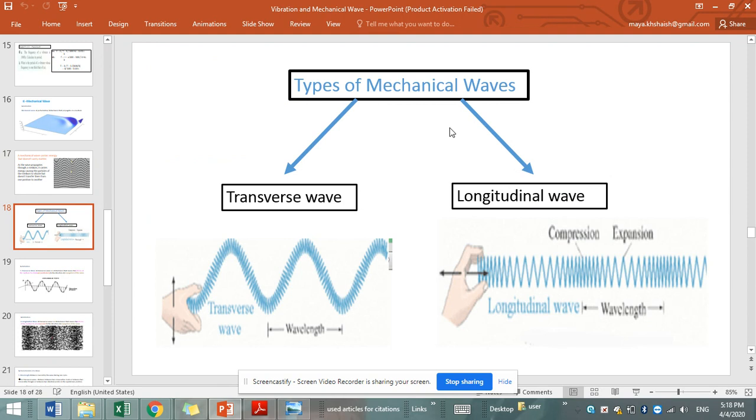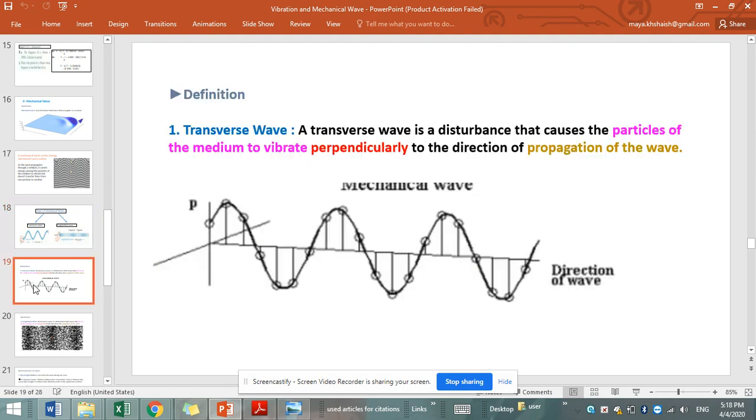Types of mechanical waves. The mechanical waves are classified into two types: transverse waves and longitudinal waves. Let us define the transverse wave. A transverse wave is a disturbance that causes the particles of the medium to vibrate perpendicularly to the direction of propagation of the wave. Here I highlighted three phrases: particles of the medium on one side, the propagation of the wave on the other side, and their relation.